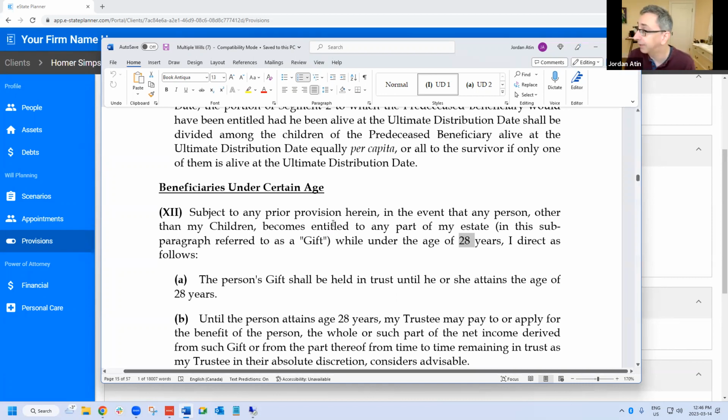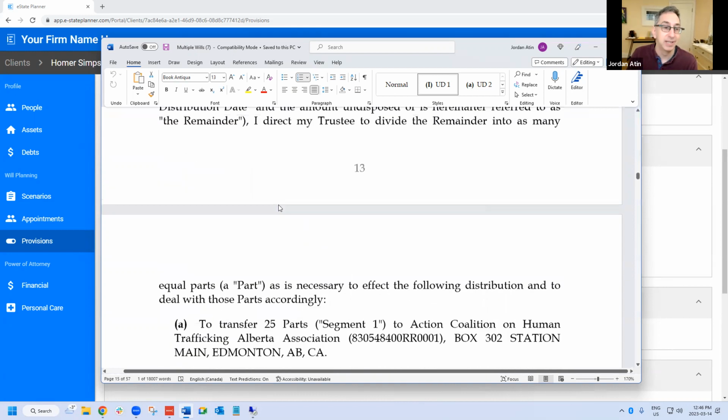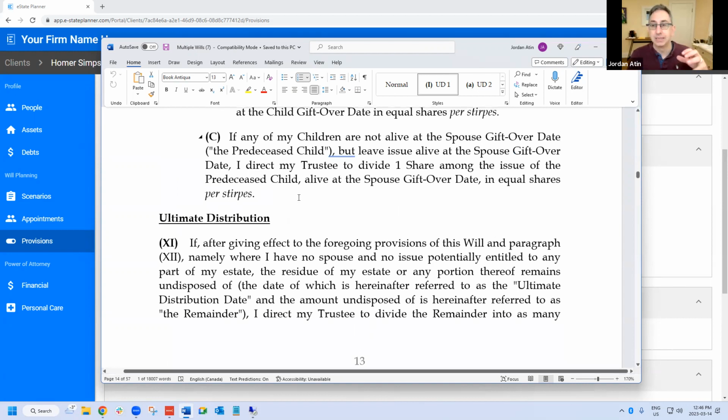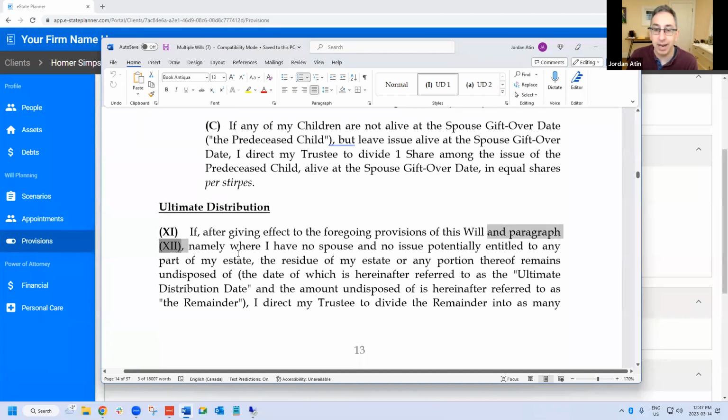So that's why. Then there's a question: would it make sense to have the BUCA clause after the ultimate distribution clause, so that it would pick up chronologically? What we do is we like to keep all the dispositive provisions together. So we do the ultimate distribution, but then we reference the BUCA paragraph here: after giving effect to the foregoing plus BUCA, where I have no spouse.